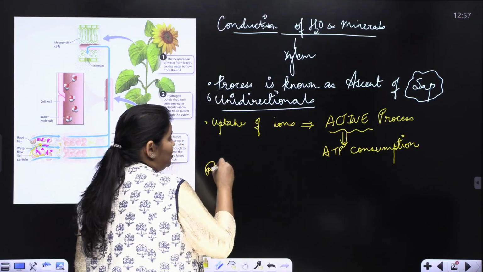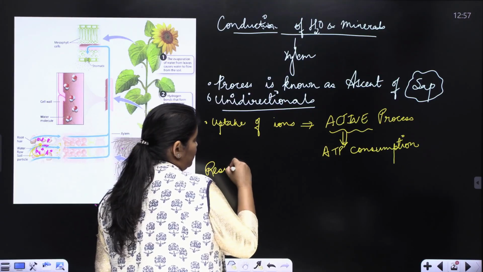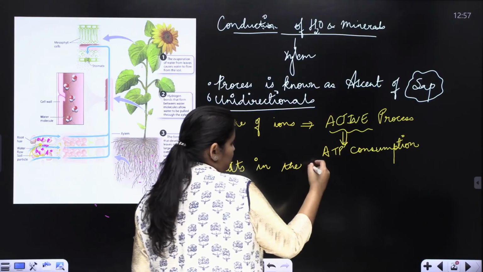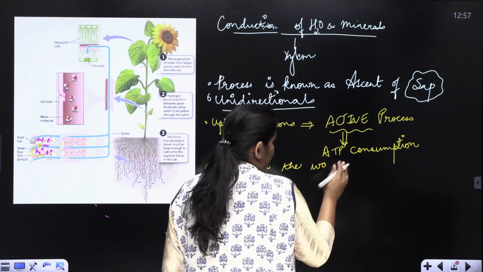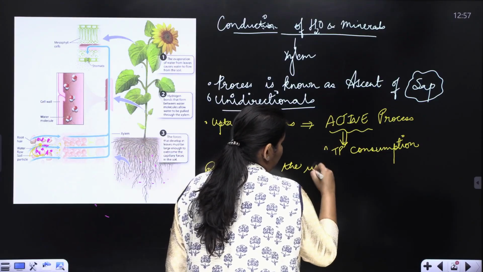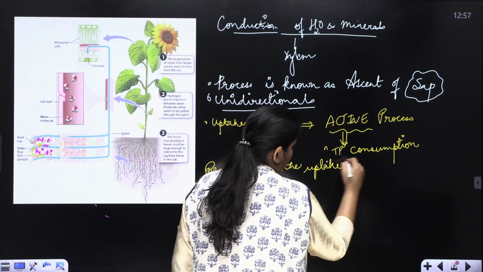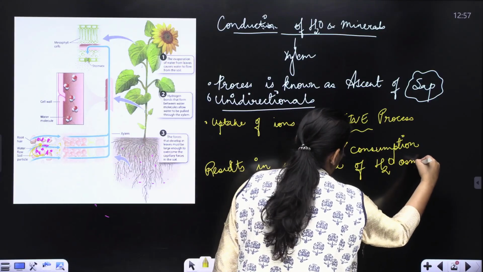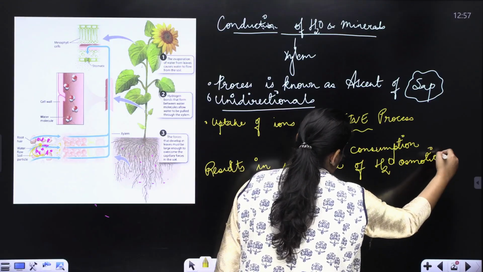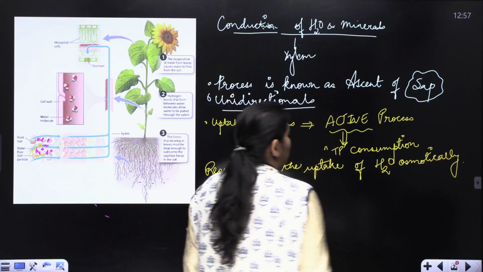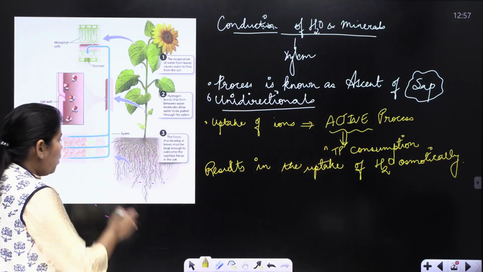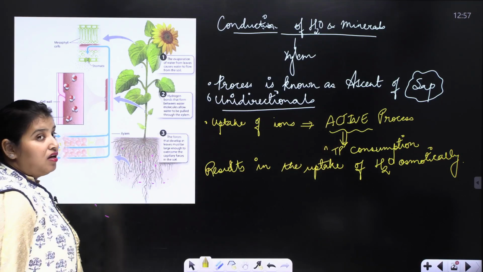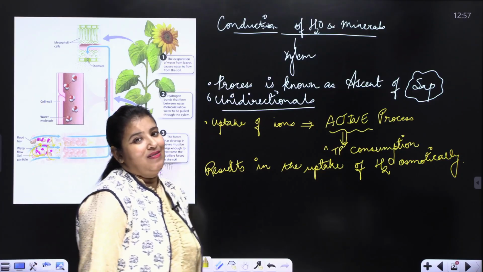This results in the uptake of water osmotically. That means by the process of osmosis, these water molecules enter inside the root hairs.